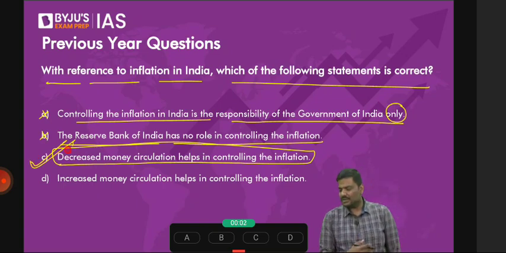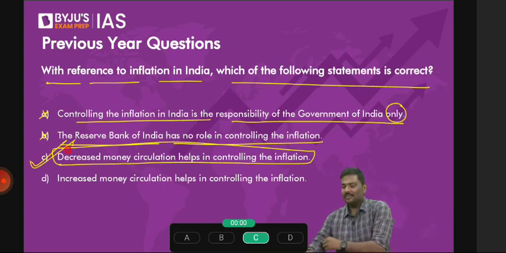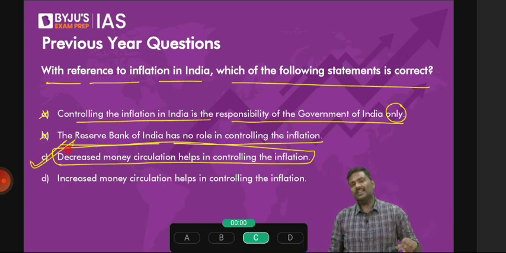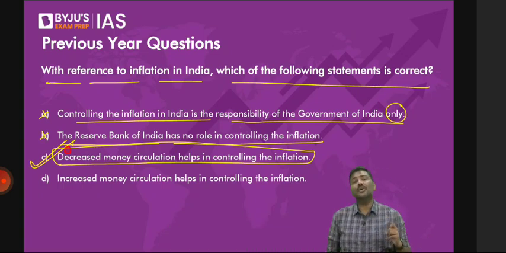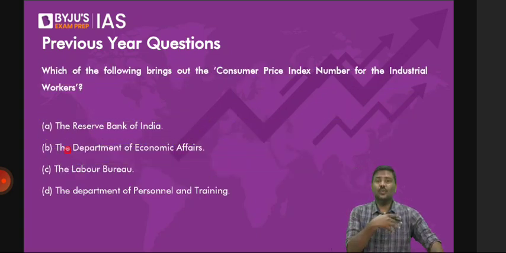Okay. Now, there's a very interesting question which has been asked to me. But sir, earlier you gave the example of UK. Is inflation indexation of the wages going to cause inflation? My dear, tell me, if your wages are increased, is it going to cause a demand pull or cost push? Point number one. And the question is on demand pull or cost push. Please focus on what the question is asking. Okay. Next question.